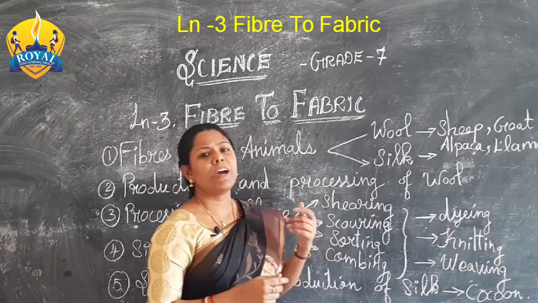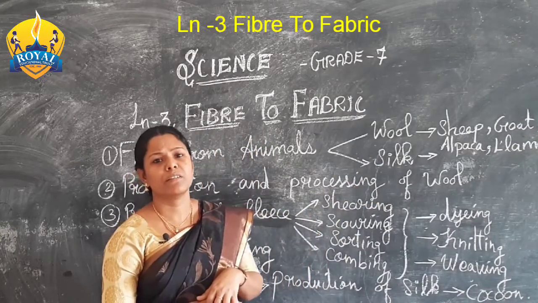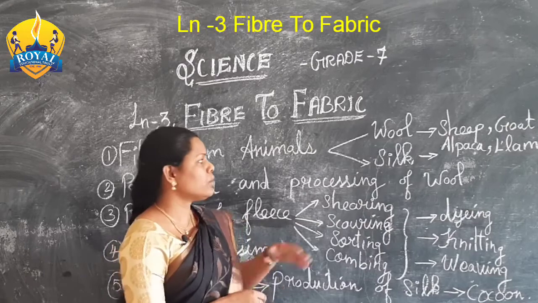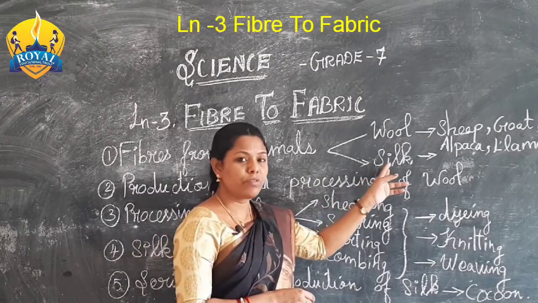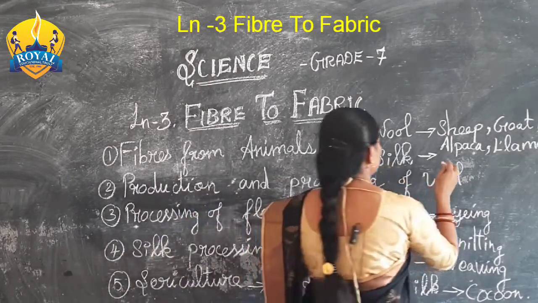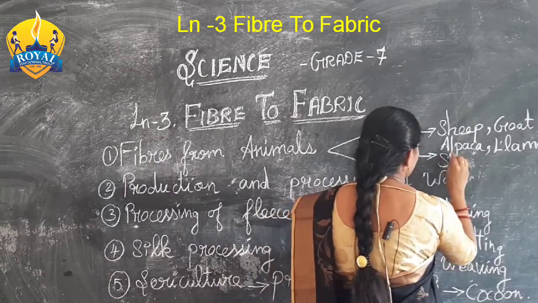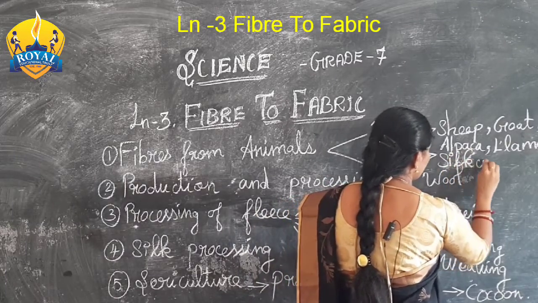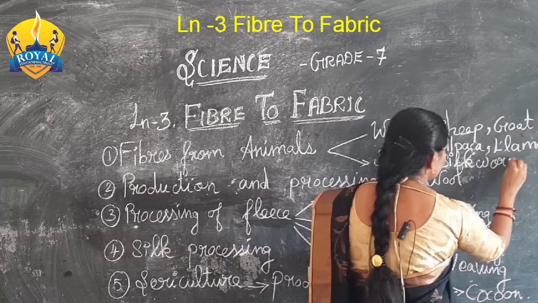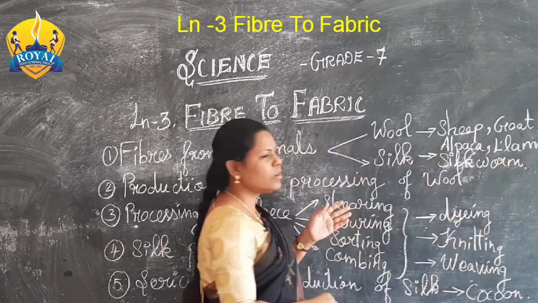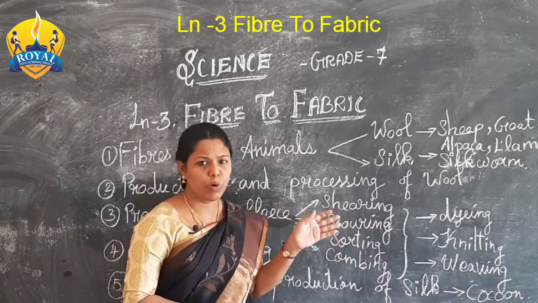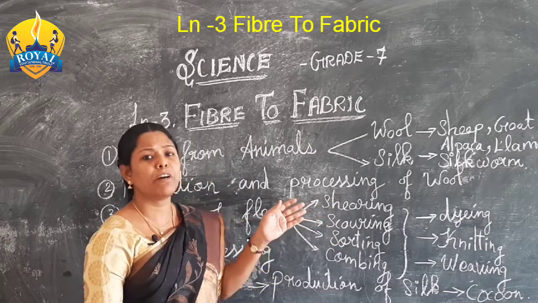From where is the silk extracted? The silk is taken from the silkworm. What is called a silkworm? It is a worm, a larva type of animal.